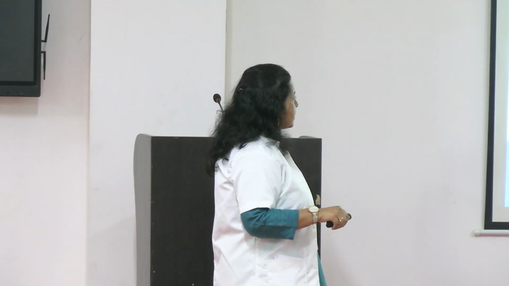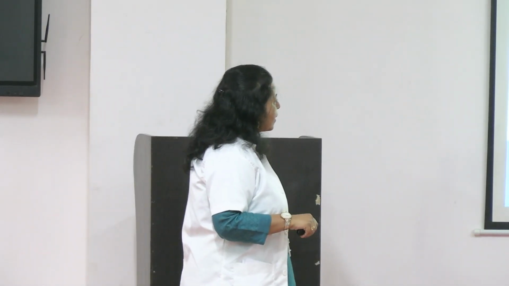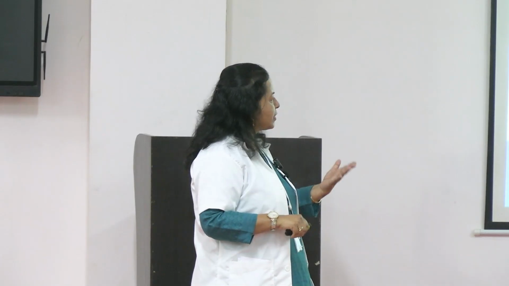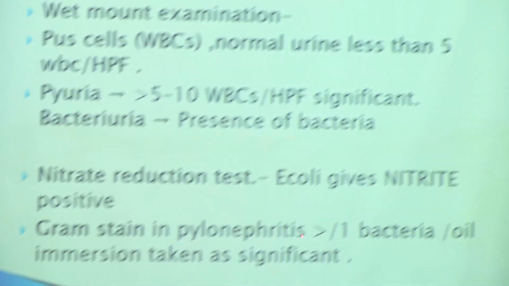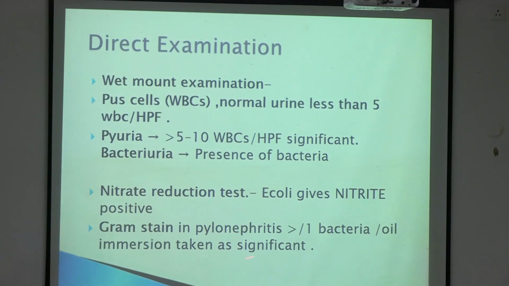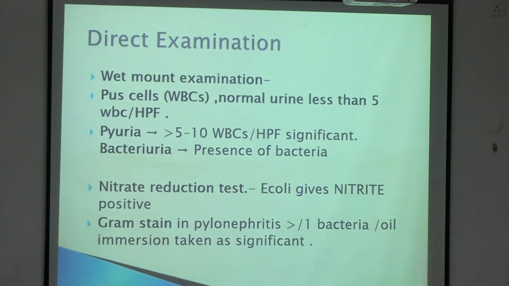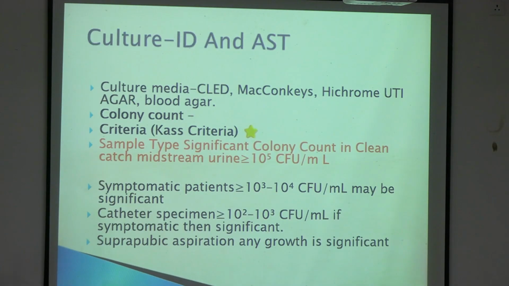Nitrate reduction test: E. coli usually gives nitrate positive, and a few more bacteria too. Gram stain: if you do a Gram stain of the urine, you can even get more than one bacteria per oil immersion field, which is also significant. If the kidney is involved, as in pyelonephritis, even one bacterium is important.